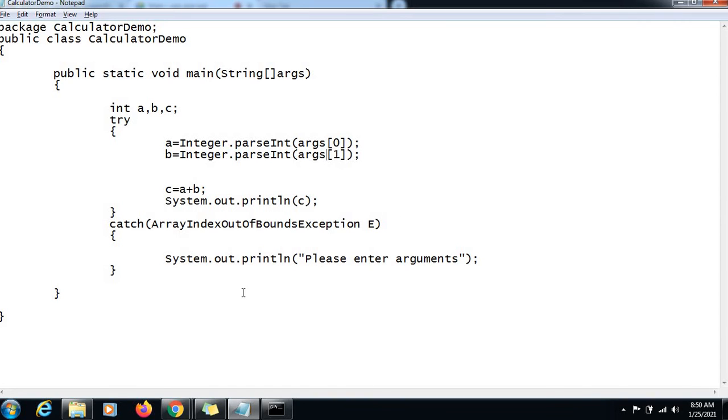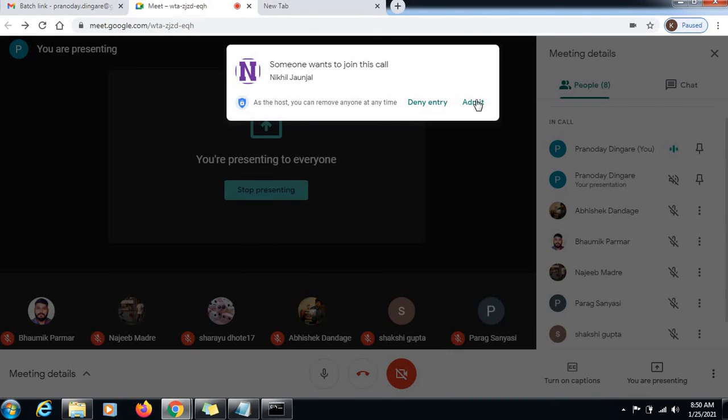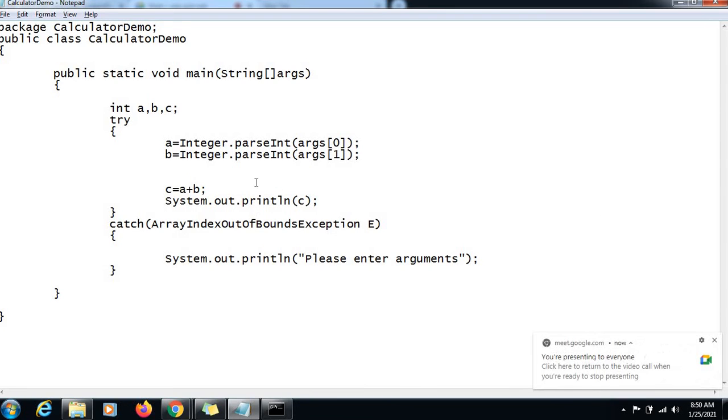Now let's do that. It's very simple, guys. It's not difficult. We have to create our own exception class. It's very easy to create our own exception class, which is called a user defined exception. Now the exceptions which we get, array index out of bounds, null pointer and all, are system defined exceptions. The exception which we are going to create is called a user defined exception. So I'll just create one class. We have to first create a class for that user defined exception, and we can give any name to it. But let's give some meaningful name. So we will say wrong number of arguments exception.